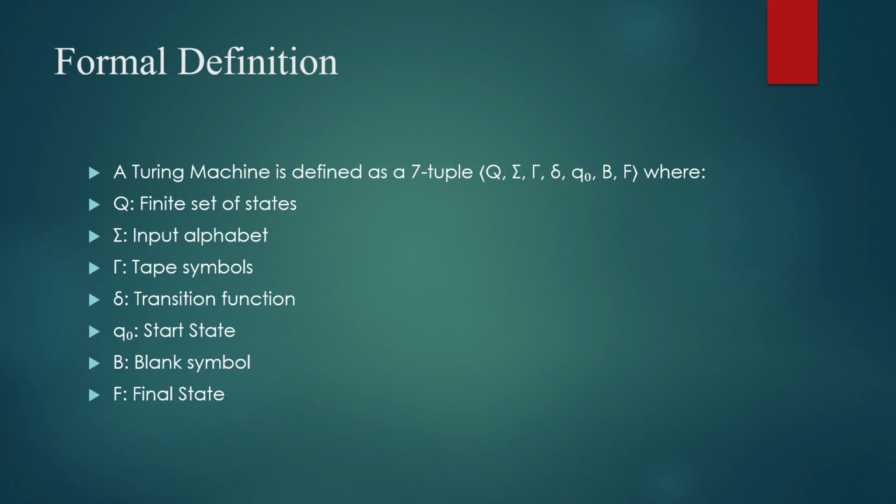where the transition function is similar to that of finite automata and pushdown automata. q0 represents the starting state, B represents the blank symbol which is present on the tape. Then F represents the set of all final states. These are the 7 tuples in the Turing machine.